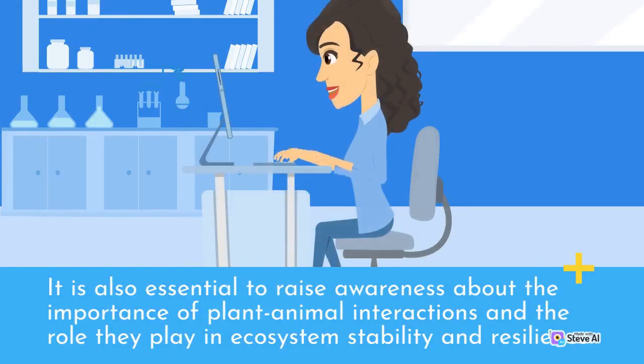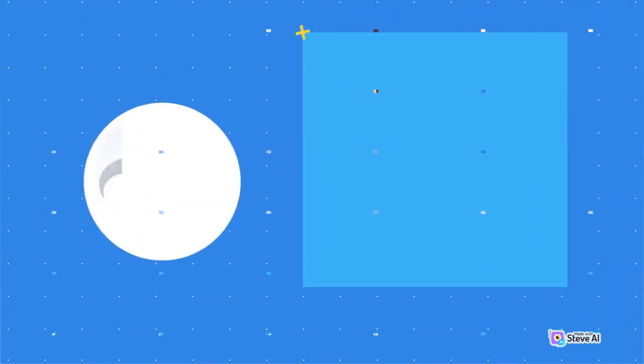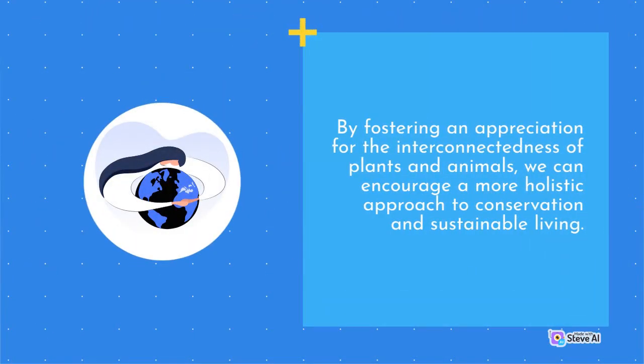It is also essential to raise awareness about the importance of plant-animal interactions and the role they play in ecosystem stability and resilience. By fostering an appreciation for the interconnectedness of plants and animals, we can encourage a more holistic approach to conservation and sustainable living.